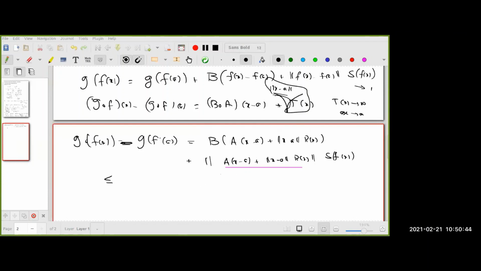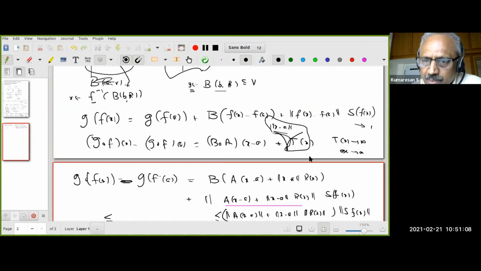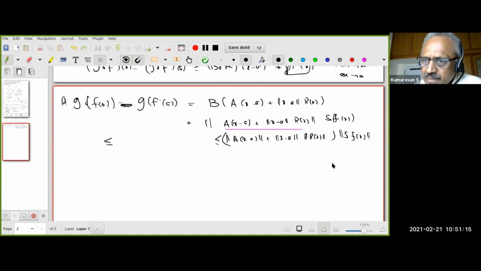So this I can write as norm of x minus a plus norm of this fellow, but now this is a scalar, therefore norm of x minus a comes out into norm of rx. The whole thing multiplied by s of fx. If you want, again there is a norm because we are trying to put norm everywhere. Oh, there is a norm here also. I forgot. I should have put norm here, then only I can do all those things. That's all right. Do you understand this?